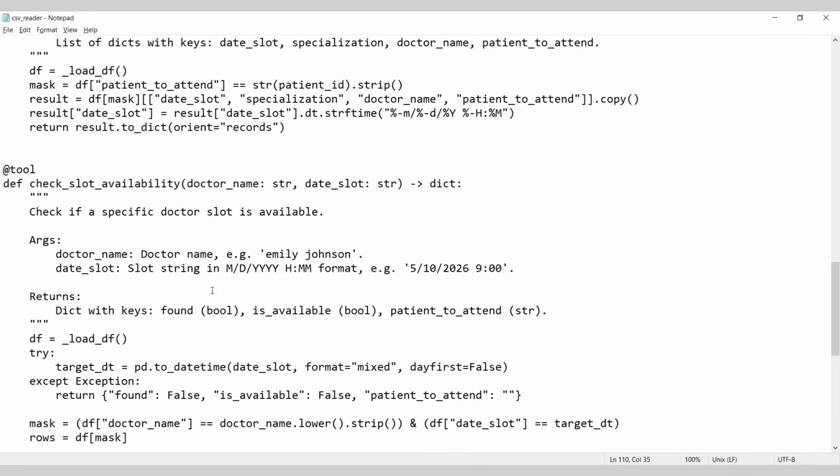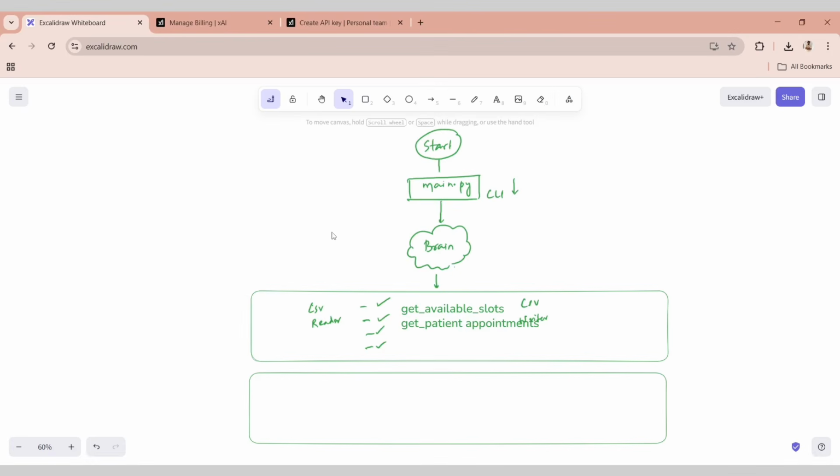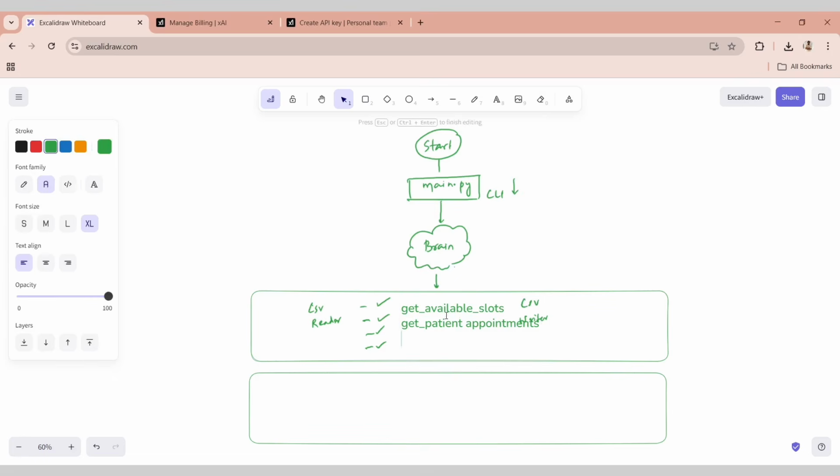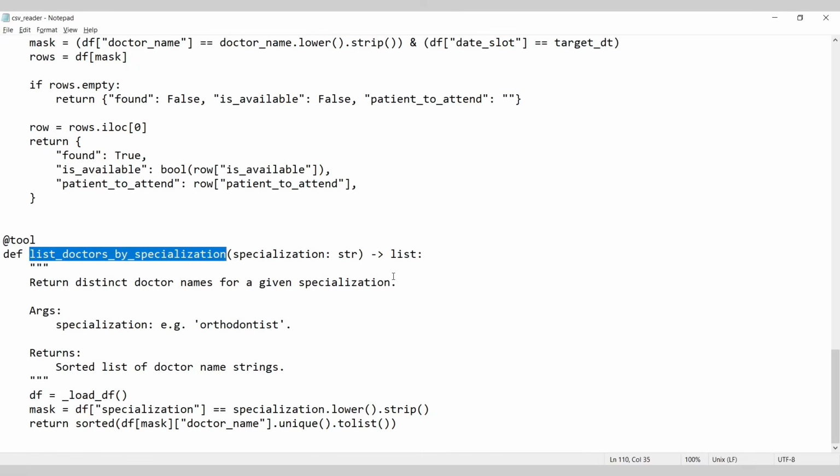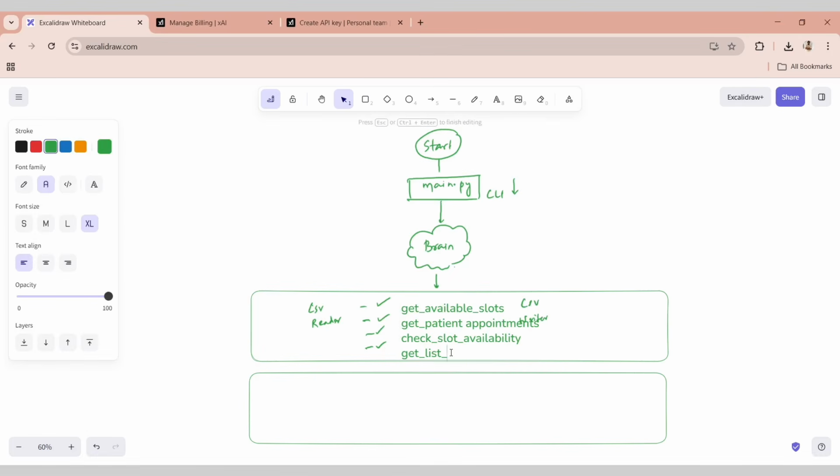The third one is check slot availability. And get list of doctors, right? List doctors by specialization. Okay, and let me try to decrease the size of it. These are the 4 tools that we have.